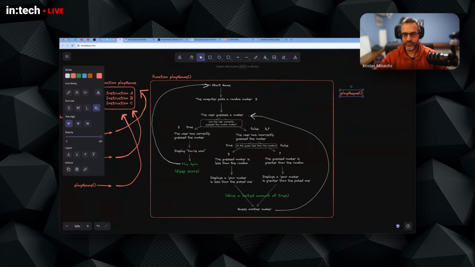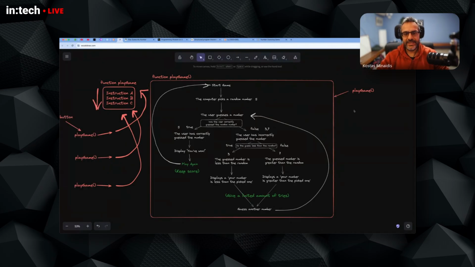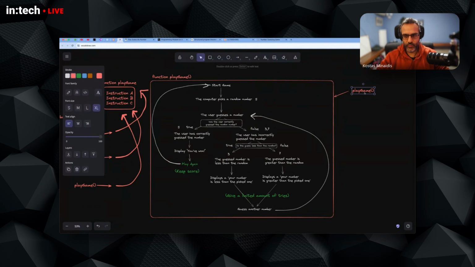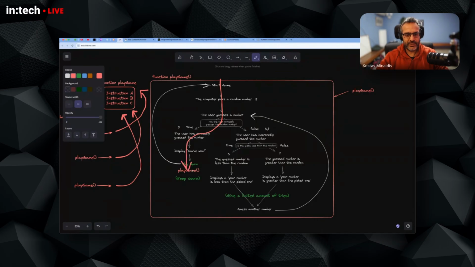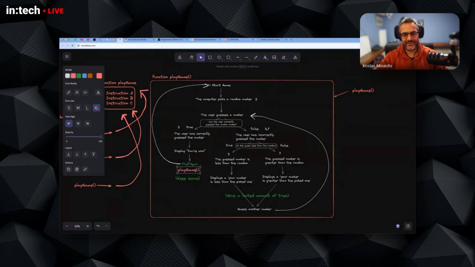You don't have to use the function. So this will run this code and it will initialize the application. And then also when we reach this point, when the user has won, let's move this here, we can run the function again. So you can see a function can also call itself, can also trigger the rerunning of itself. So at this point, when the logic goes from here to here, we once again call the function and we instruct JavaScript to just run this code from the beginning. So this is really, really handy when we have these kinds of reusable parts of our code.